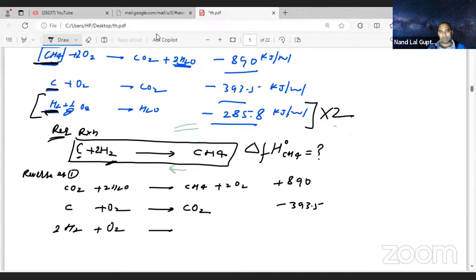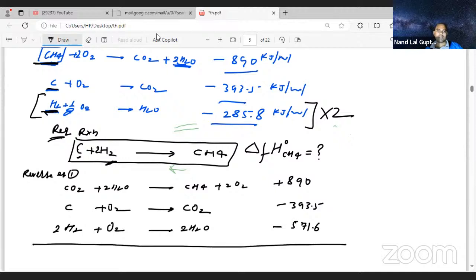So it will be 2H2O. When you are multiplying, the value also gets multiplied. So negative 285.8 times 2 is 571.6. Now, when you are solving this, everything will be cancelled out. Only the required reaction will be left. You can check here.